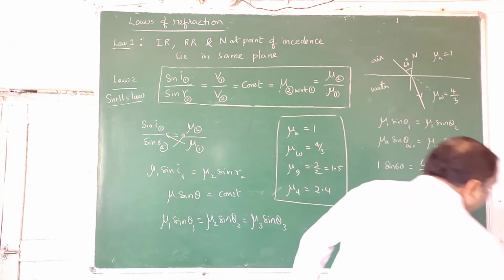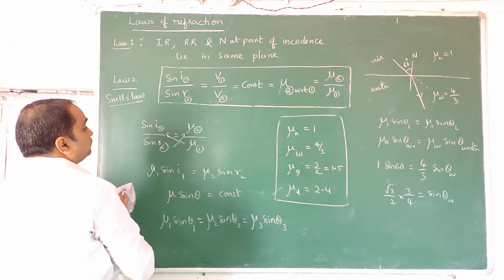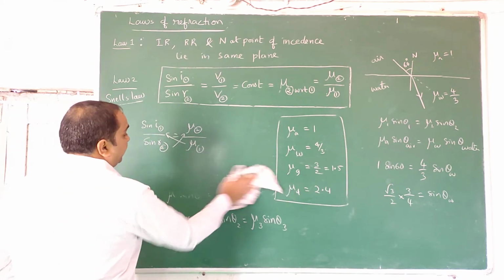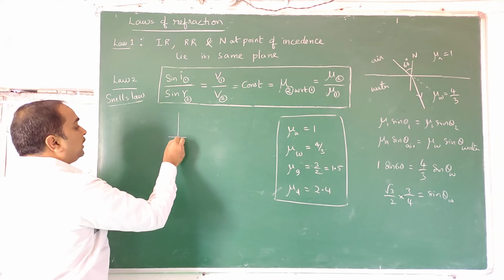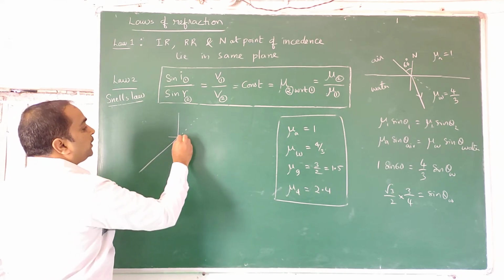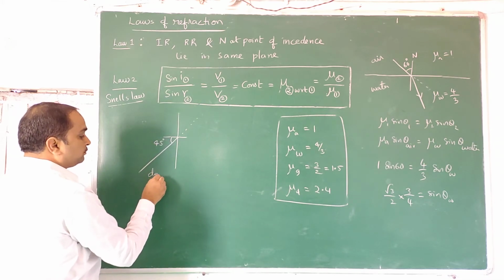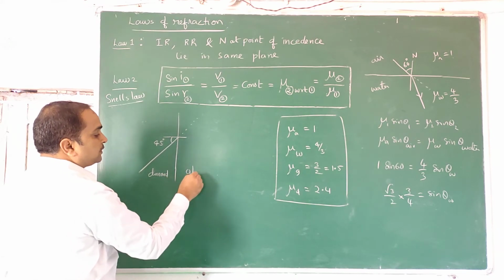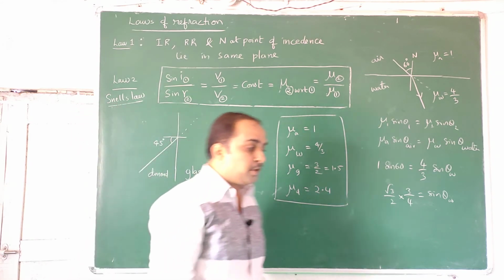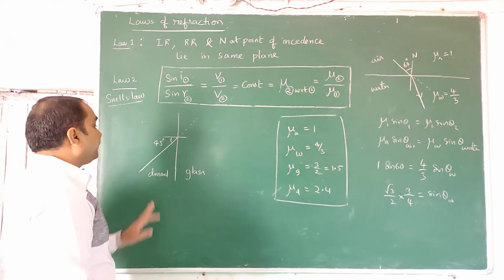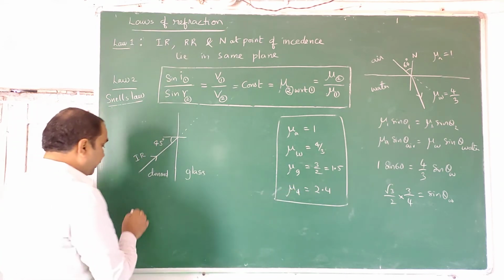In this way, if at all we take another problem, shall I write it here? Okay, take a screenshot and remember it. So light travels from one medium and goes into the other medium, this is the normal. This angle is known to me, this is 45 degrees. This medium is diamond. This is say glass. And I don't know if it bends this side or that side. Actually I know it because it's going from denser to rarer, it bends away from the normal. So diamond refractive index is 2.4.